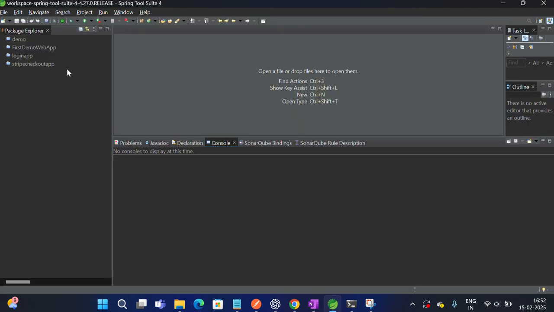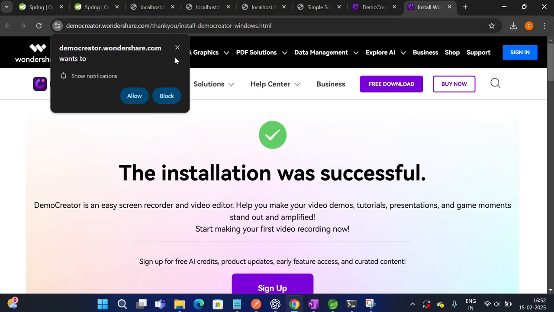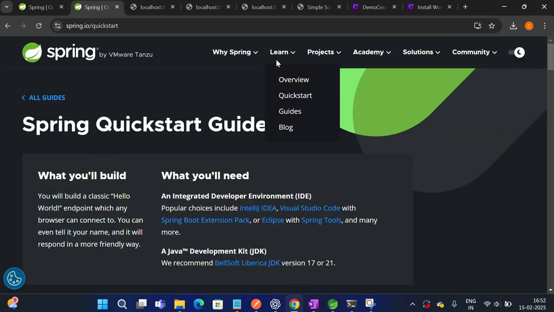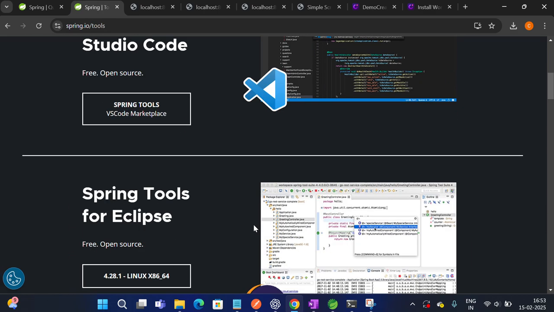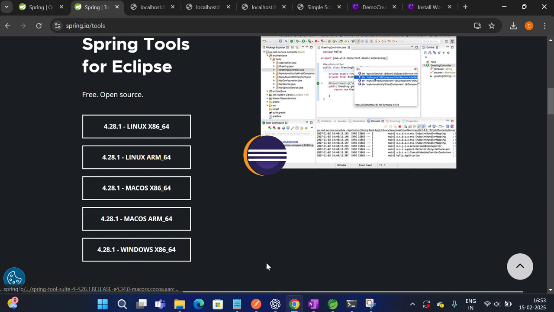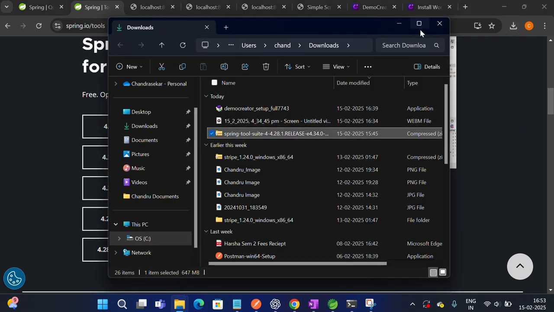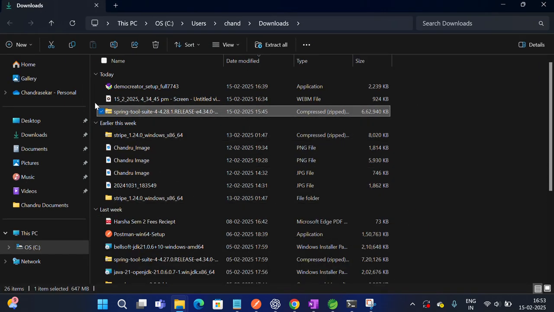For this we need to download the Spring STS IDE that we can get from the spring.io main website. If you go here and go to quick start, it will ask for an integrated development environment. Here you need to choose the Spring Tools and download based upon your operating system, Mac OS or anything. Once you download, it will be in the form of a zip file. You need to unzip it and run the exe IDE.